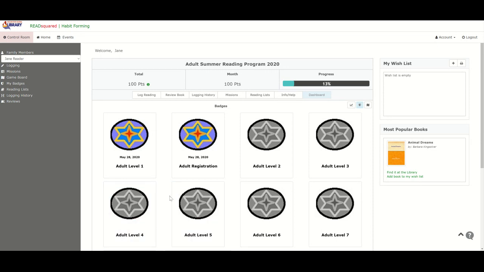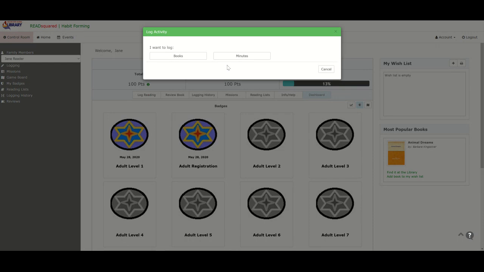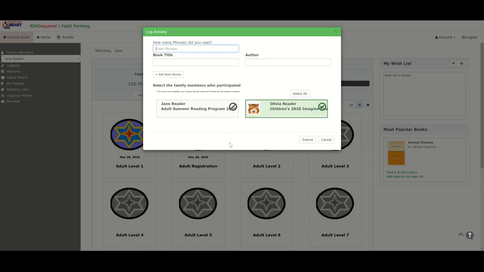So when you're done logging for the day, first of all, let's go ahead and do this. I want to show you one more thing here. Let's say we're going to log reading. In this case, minutes. Since I chose minutes, you see right here that Jane Reader is not able to log minutes because that's not what that program uses, but you can log minutes for the children's program.